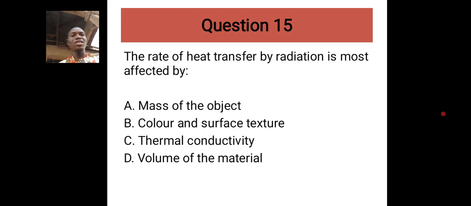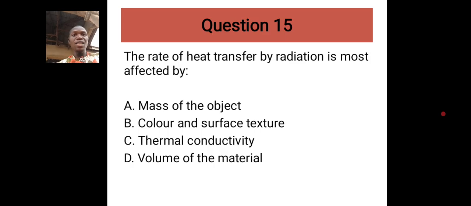Here we have radiation, and they ask what most affects it: mass of the object, color and surface texture, thermal conductivity, or volume of the material.